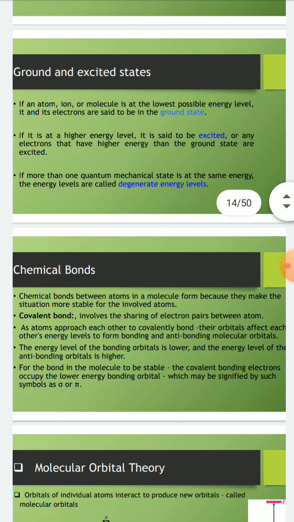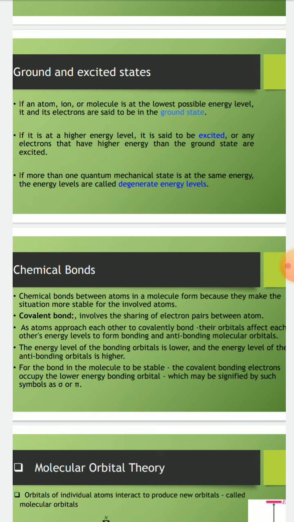So now we discuss chemical bonds. Chemical bonds between atoms in a molecule form because they make the situation more stable for the involved atoms. First of all, we talk about the covalent bond, involving the sharing of electron pairs between atoms.